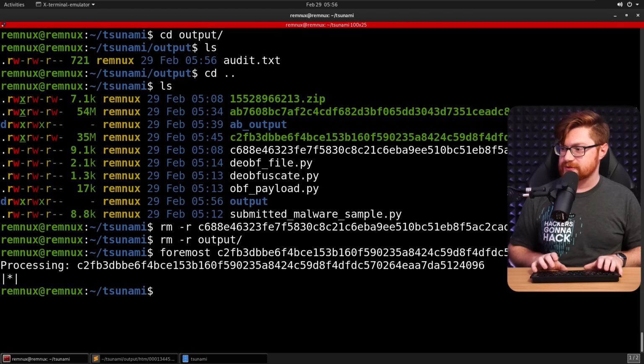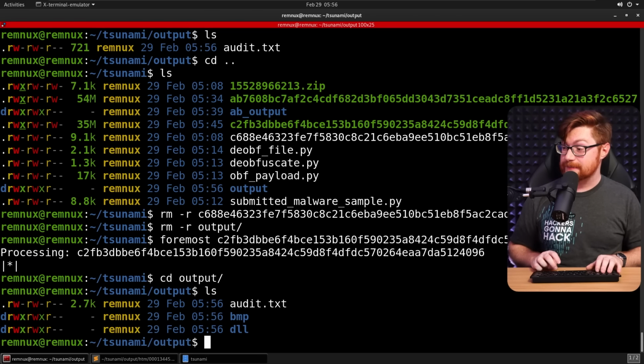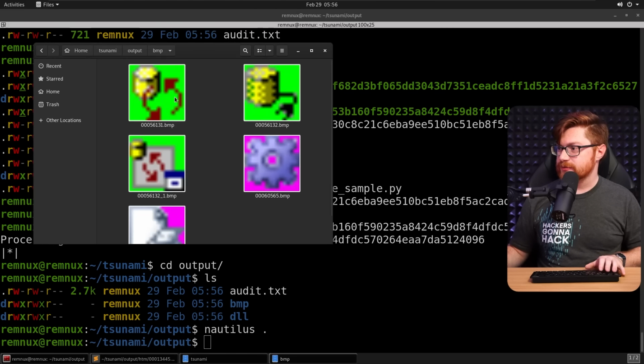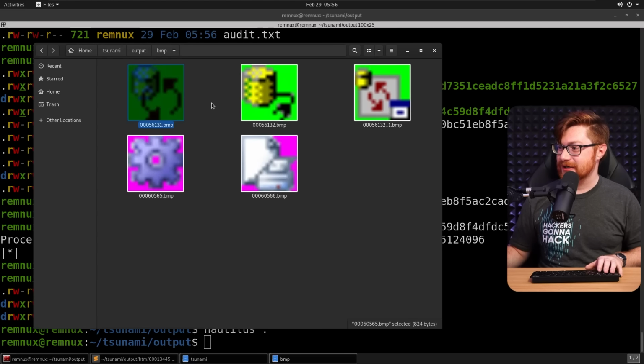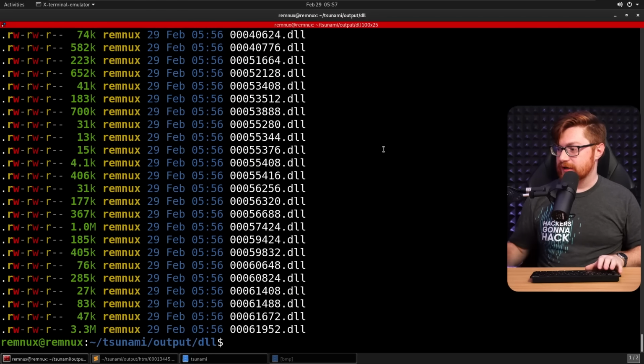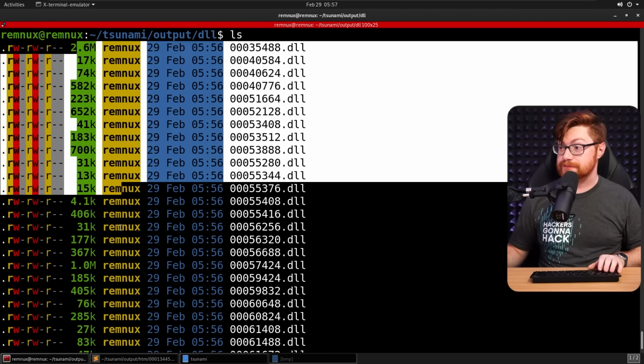Too many SHA-256 hash names, whatever. Output. We have bitmaps this time and more DLLs. Okay. What is going on in those bitmap files? What are these? Just oddball icon things? Nothing worthwhile, I think. How about those DLLs? Are these all the same as the others? No, these are much bigger.